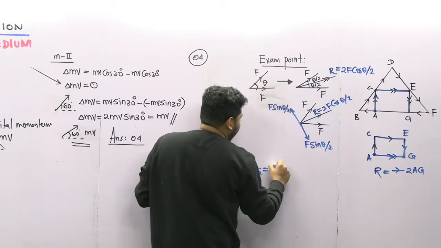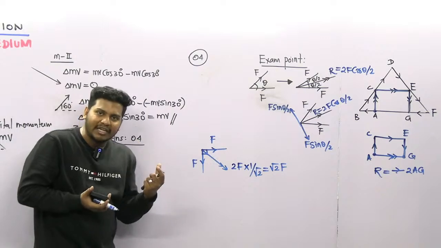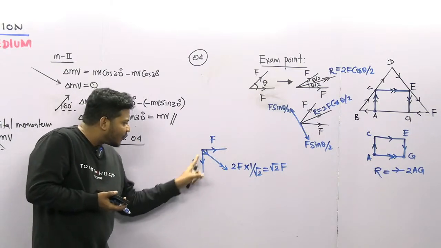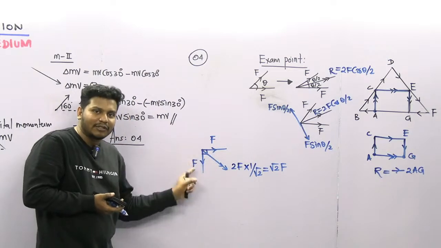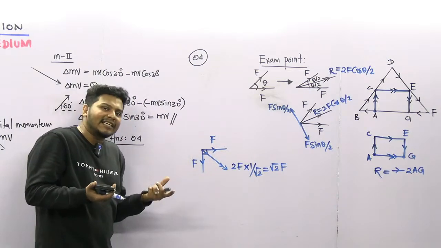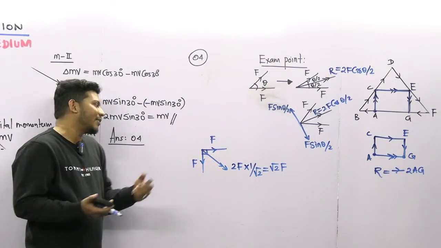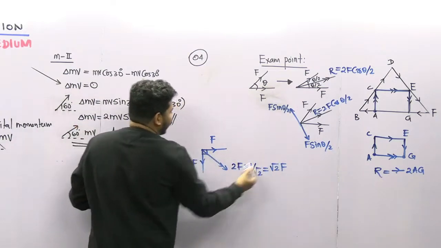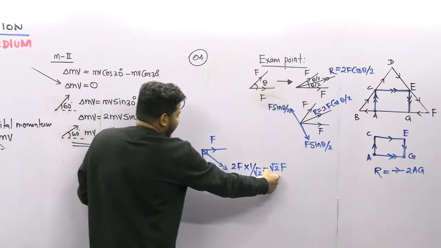So the answer is root 2F. Normally, we should know that when two equal forces act like this, the resultant will be root 2F. You already know these things, right? So for FA, the resultant is root 2F.